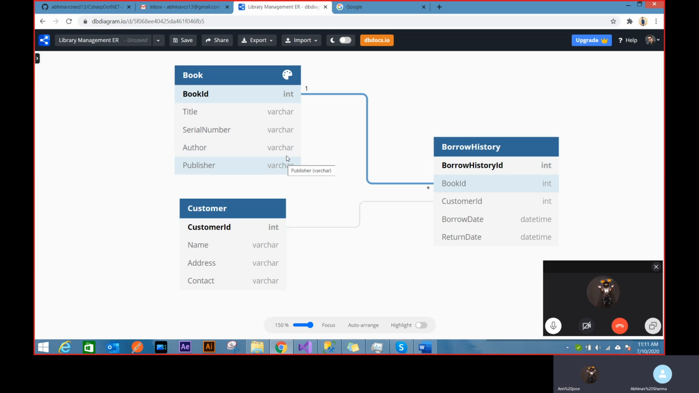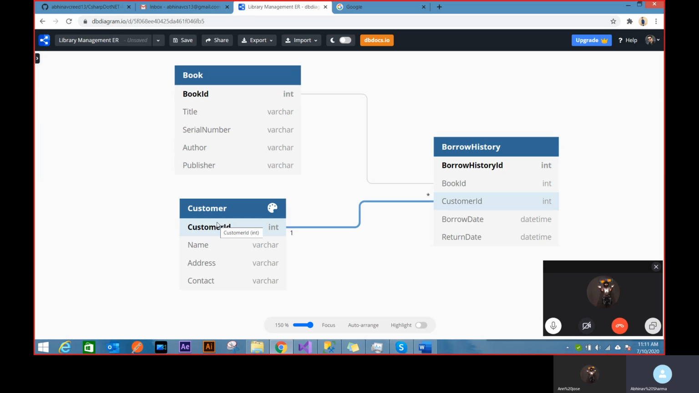Again, author and publisher right now are just characters. You can think of having these as new entities, where author will have a corresponding author name, author date of birth, and everything. Publisher will have its publisher name and publisher address. But we are not making it that complicated right now. We will have just author name and publisher name.